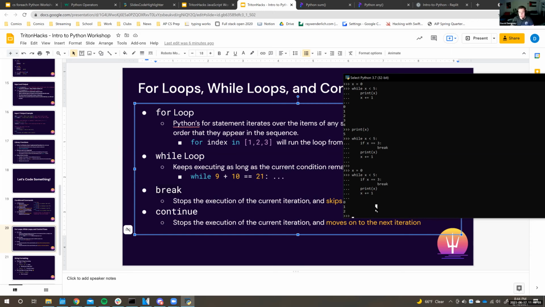There's also the continue statement, and so instead of breaking out of the loop, we can do continue to just skip over an iteration. So, for example, if we didn't want to print out 3, if x is equal to 3, I'll just continue, and we'll print x again, and we can increment x. And so what this will do is it'll print out 0, 1, 2, skip 3, and then do 4. So let's see this.